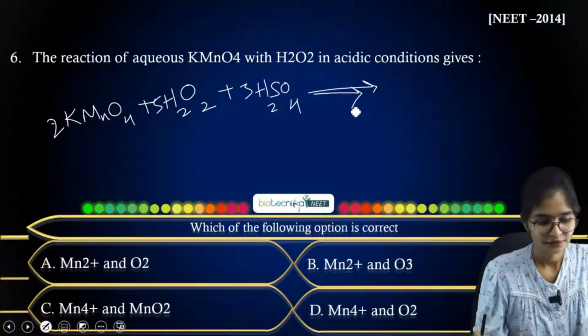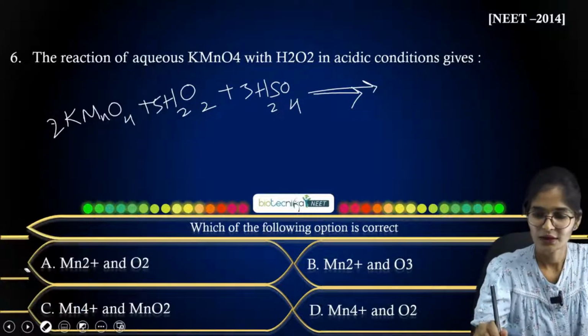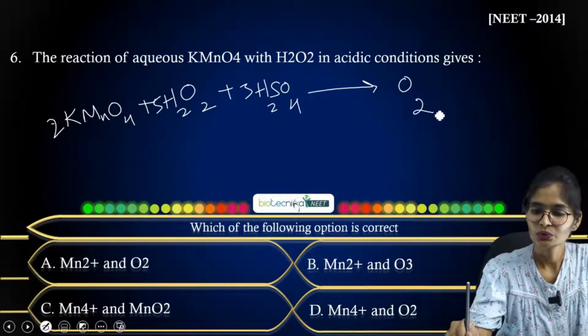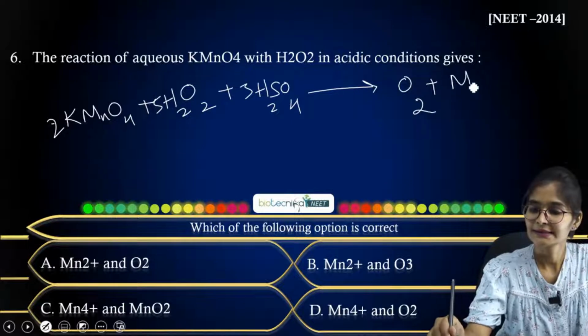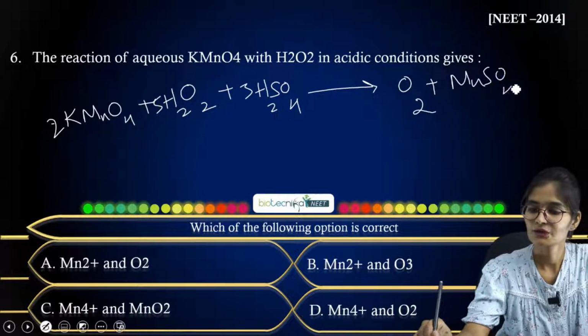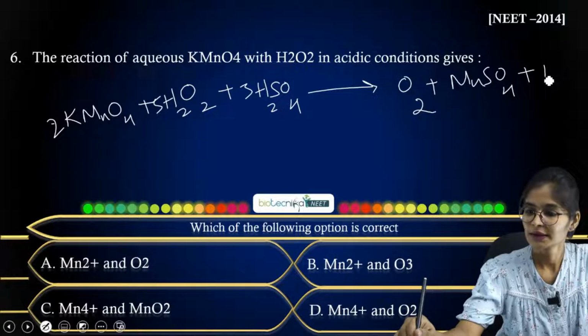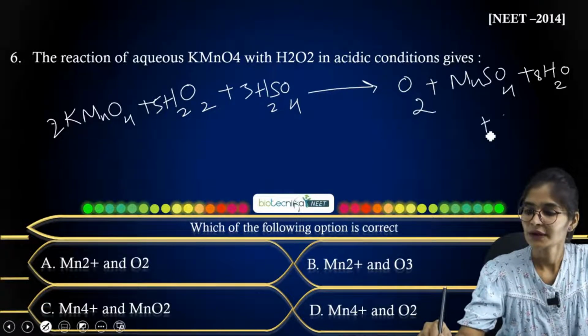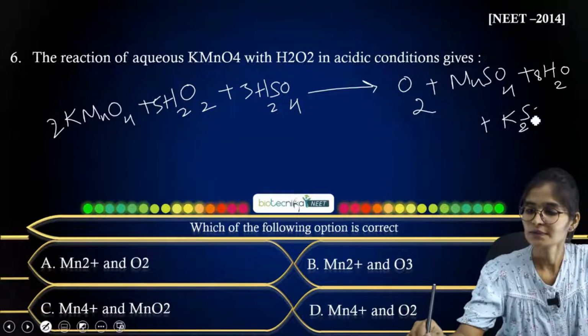Here you will get, let me erase one arrow here, O2, and along with that manganese sulfate, MnSO4. Here you will also get water, that will be 8 moles, and apart from that you are going to get potassium sulfate.